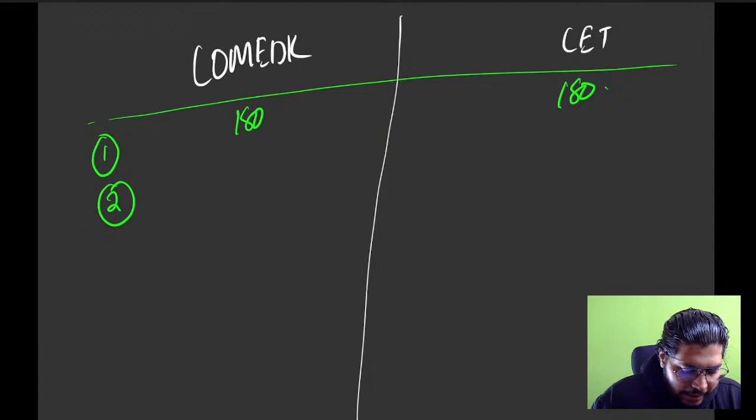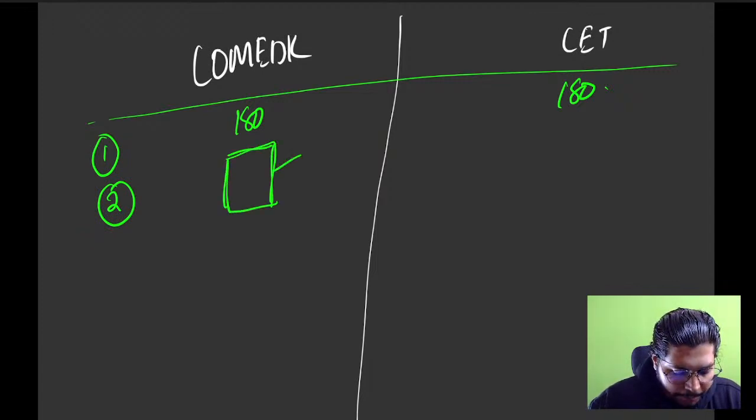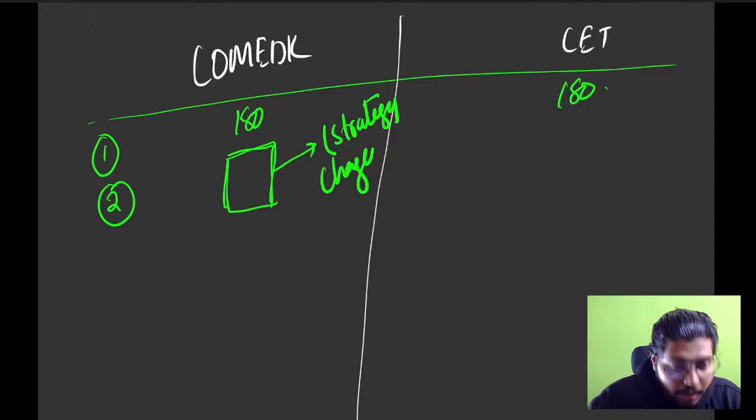Second thing is, in COMEDK we get a 3-hour span, correct? All papers are together. So here the strategy to attempt the paper changes. Will this live video be uploaded? Yes, Shakshi, it will be uploaded, don't worry.